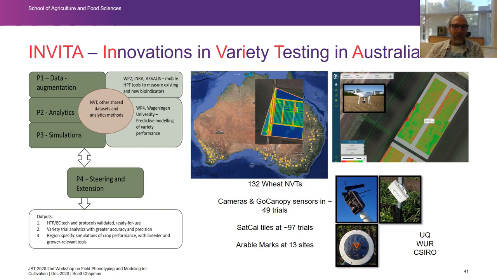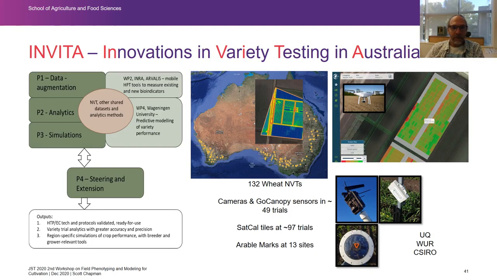And we have 3 different work packages here. One on data augmentation, where we're collecting data with cameras in the field. They're watching the plants grow, basically. Canopy temperature sensors, which are providing a canopy temperature index. Some sensors that measure multiple spectra. And we're also monitoring with satellite in all of these locations. So we have these types of measurements in about almost 100 trials across Australia this season. And that's part of the data augmentation.